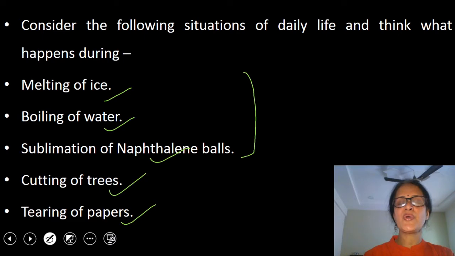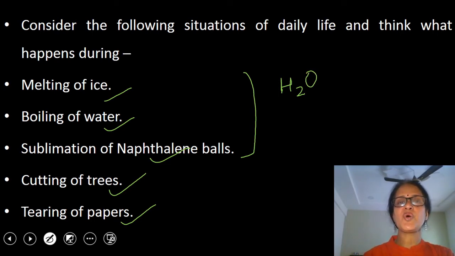This change is only a physical change as no new substance is formed. Only a change in physical state takes place. Chemical composition of water remains same both in solid state as well as in liquid state. So chemical composition is H2O both in solid and liquid state.